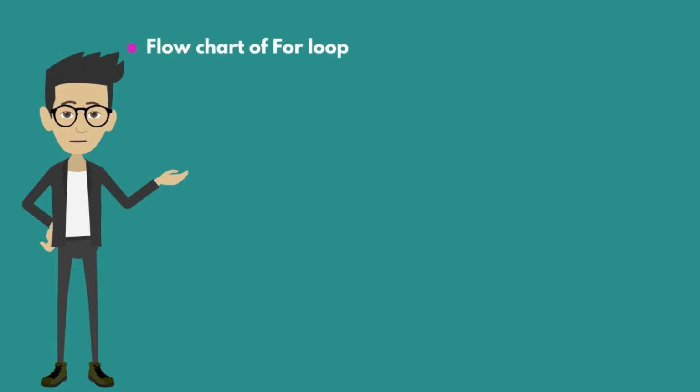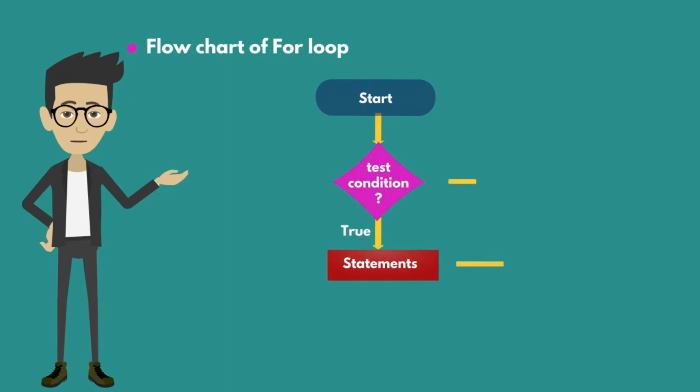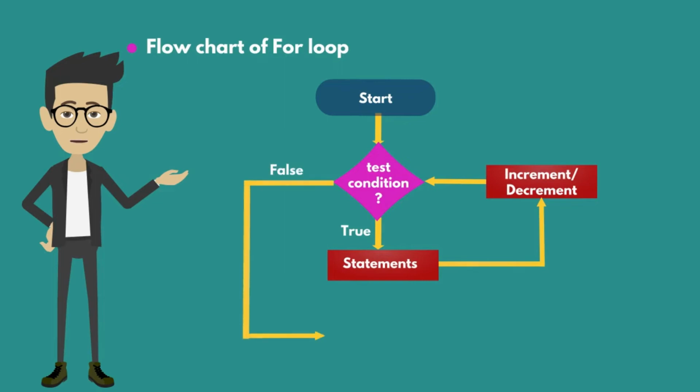Flowchart for loop. Start. Test condition. If the test condition is true, statements will be executed. After the statement, an increment or decrement operation takes place. If the test condition is false, it will come out of the loop. This is how execution of a for loop takes place.